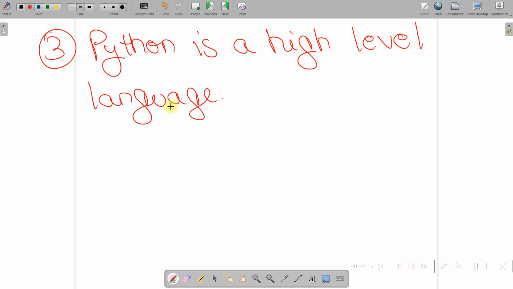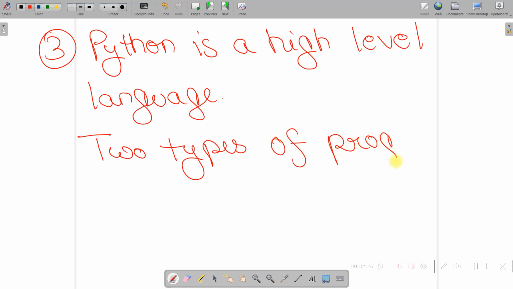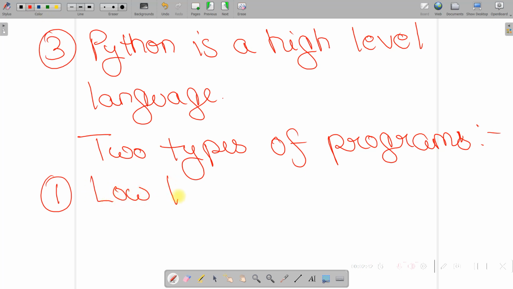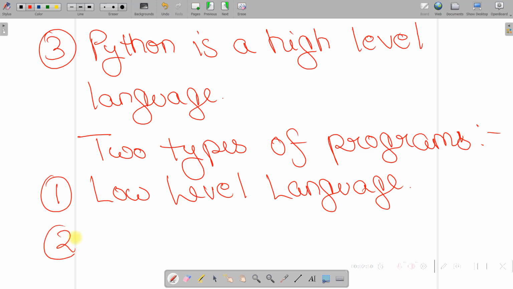So we have two types of programming language, or you can say two types of programs. First one is low level language. And second one is high level language.